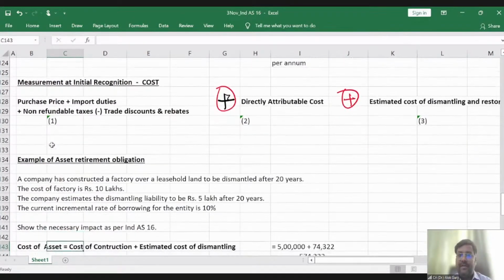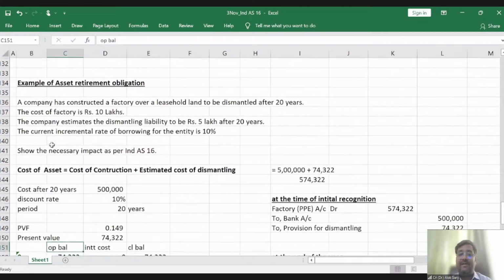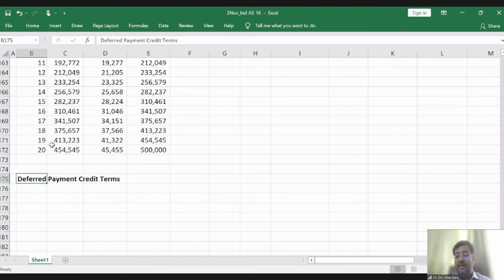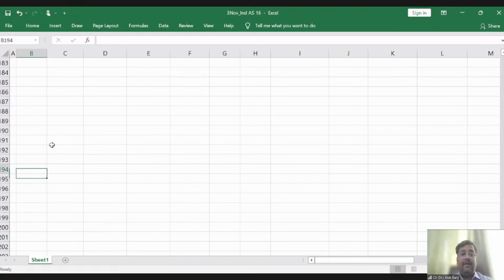There are three kinds of cost, right? We have understood the third part, estimated cost of asset retirement obligation as well. Then we have understood deferred payment credit, right? If the payment terms are deferred, then how to calculate the cost, right? So we have understood the deferred payment credit terms as well, and I have also shown you the illustration for that. After deferred payment terms, there is an exchange of assets, right? So friends, what is meant by exchange of asset? You remember in Ind AS 115, I discussed from the supplier perspective. DLF is selling two flats.